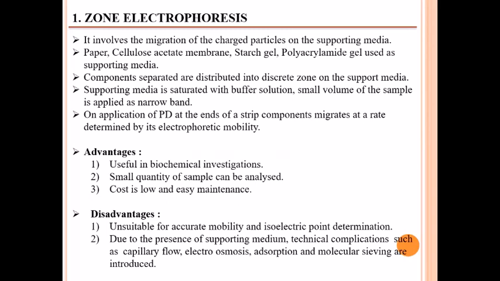So we see in detail the zone electrophoresis. What is meant by zone electrophoresis? The compound is separated and distributed into discrete zones on the support media. So it involves the migration of charged particles on the supporting media. Here various supporting media are used: paper, cellulose acetate membrane, starch gel, and polyacrylamide gel are the support media used in zone electrophoresis.